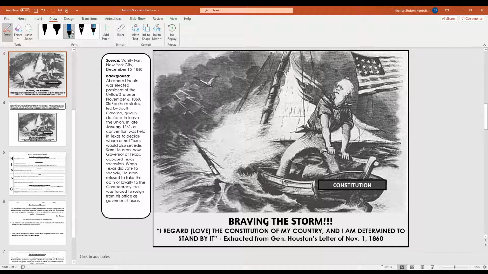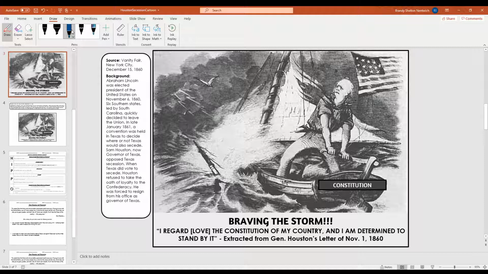So he campaigned really hard. He tried to convince everybody not to vote yes for secession. He said, "No, we do not need to secede. We need to stay in." Unfortunately for Houston, the majority of the people in Texas did not feel the same way that he felt. And so the lawmakers, when they got together to vote, the majority of the lawmakers decided to secede. And so they agreed that Texas would leave the United States.